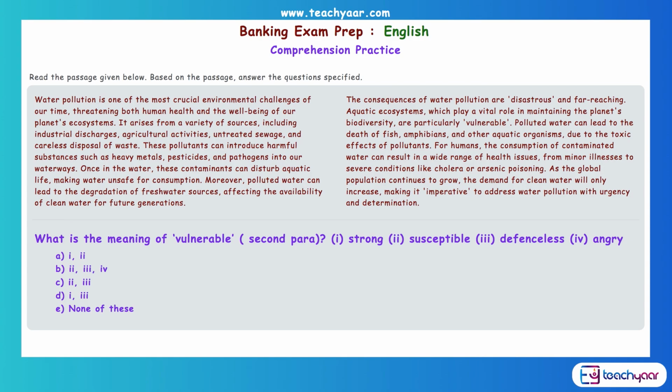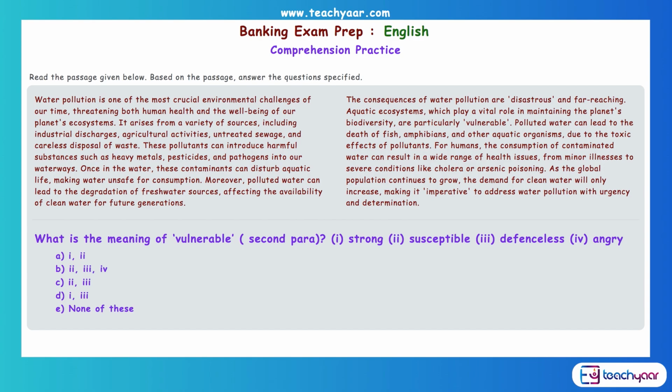Now if you look, it is given in the second paragraph, but the word will be highlighted. Here we have put it in quotes: "vulnerable." Now if you see, vulnerable is in the third sentence of the second paragraph. If you read that line: the consequences of water pollution are disastrous and far-reaching. Aquatic ecosystems, which play a vital role in maintaining the planet's biodiversity, are particularly vulnerable.